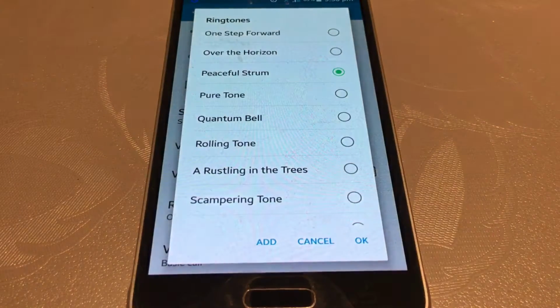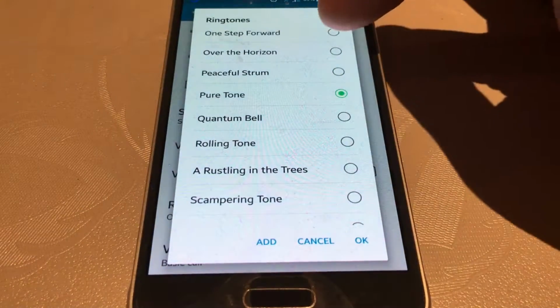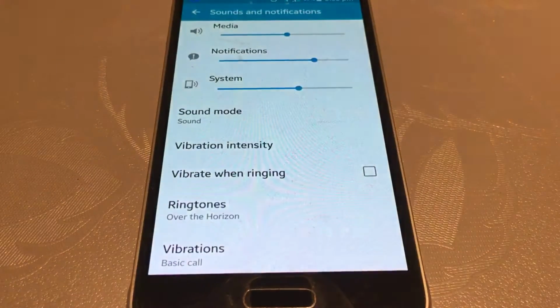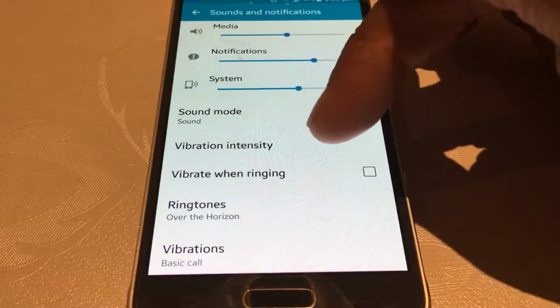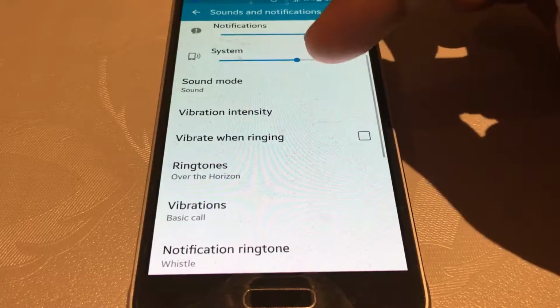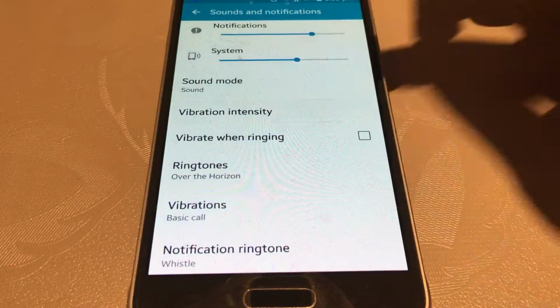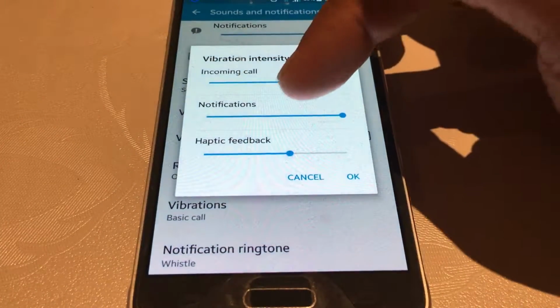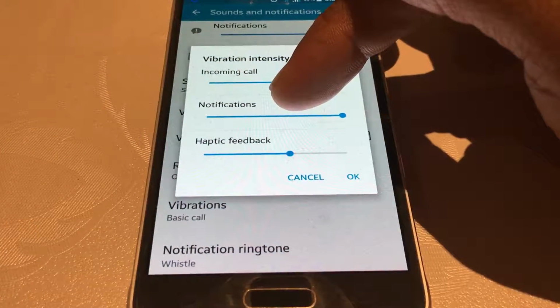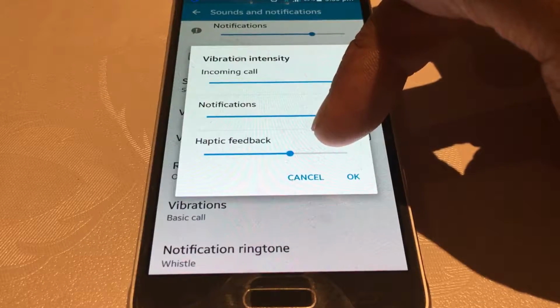You could even change it to another different one. But when you found the one you like, just press OK. You can even choose the vibration and how the vibration is going to work. So you can have an intensity of the vibration of an incoming call or of notifications like a text message or an email, or something called haptic feedback.